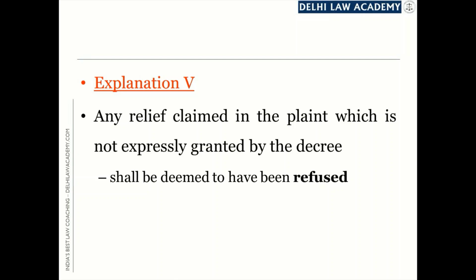Explanation 5 says, any relief claimed in the plaint which is not expressly granted by the decree shall be deemed to have been refused. A plaintiff may make many claims in the plaint. Those reliefs which have been either expressly granted or expressly refused will be treated accordingly, but that relief which is claimed in the plaint but about which the decree is silent shall be deemed to have been refused by the court. Once again, it is a deeming provision.